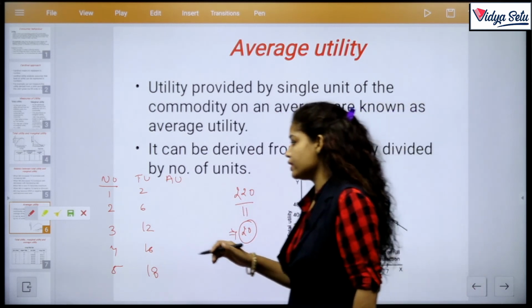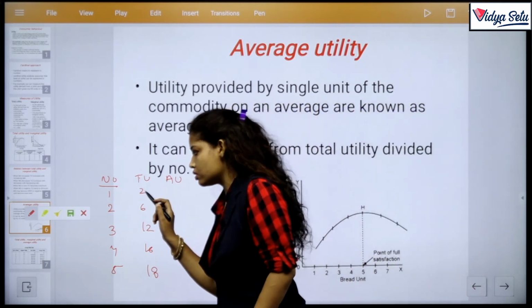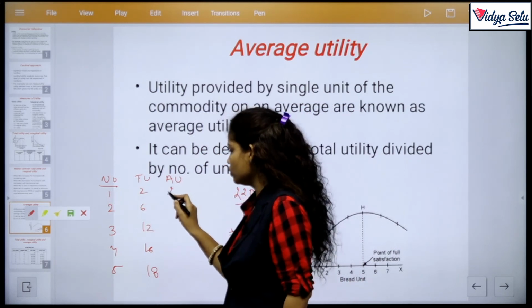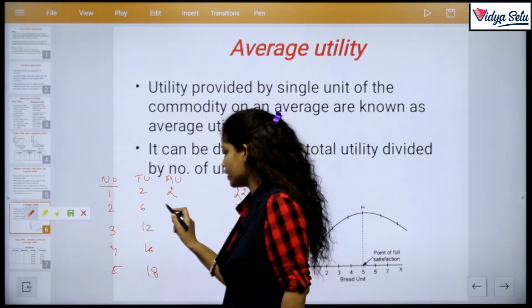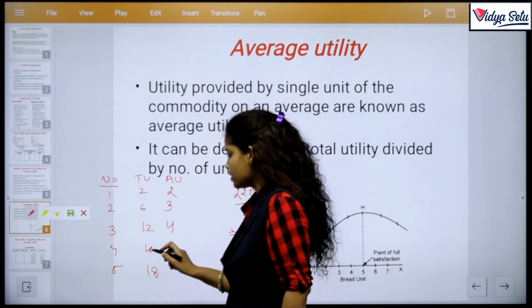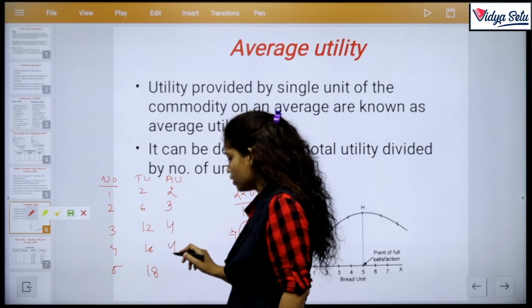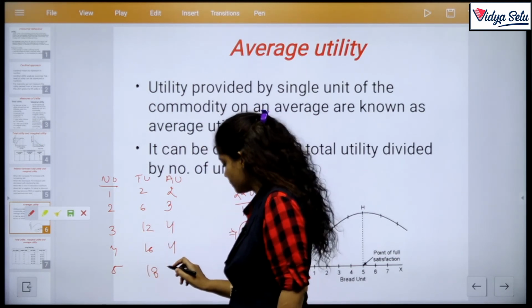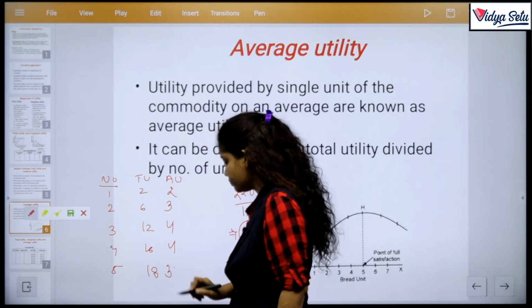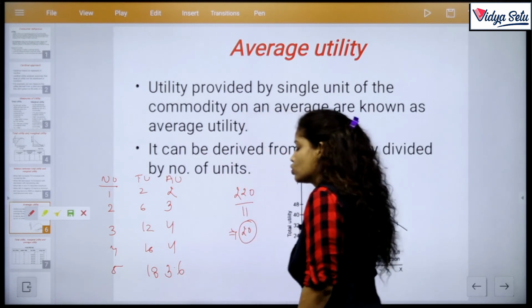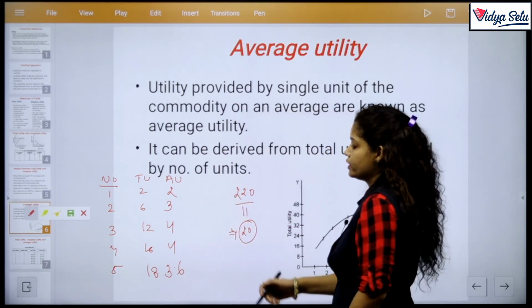Okay, so same as it is, if 2 utils are provided by 1 unit, then 2 divided by 1, that is 2, 6 divided by 2, that is 3, 12 divided by 3, that is 4, 16 divided by 4, that is 4 also, then 18 divided by 5, that is 3.6. So this is AU. And what is the slope of the curve?